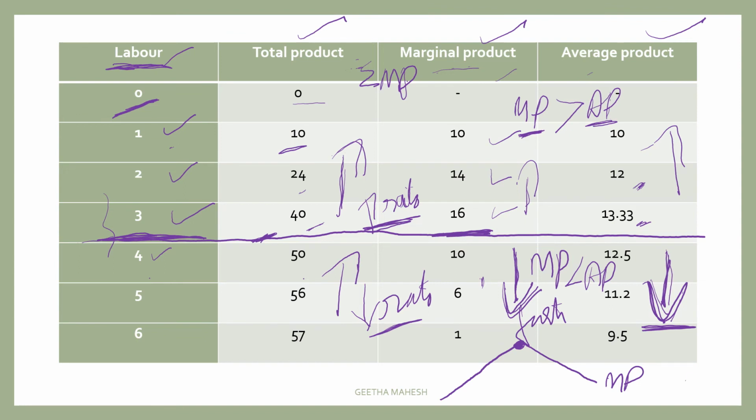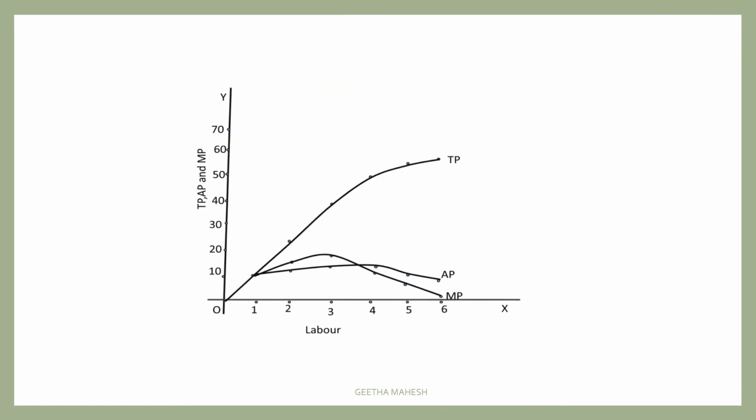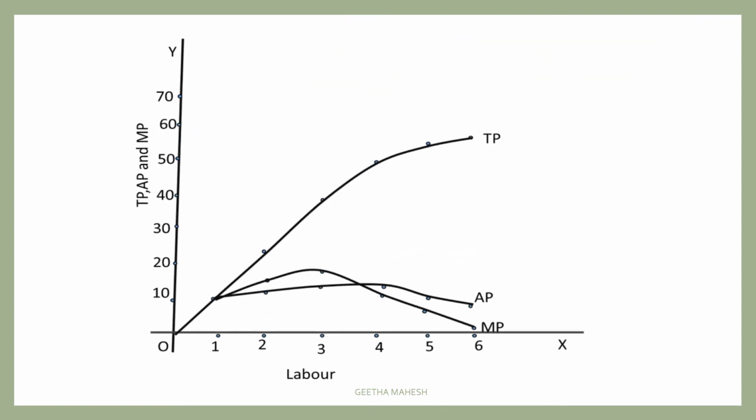The same thing we can understand with the help of a diagram. Dear students, you can see in the diagram, on the x-axis labor is measured, and on the y-axis total product, average product and marginal product are measured. TP stands for total product, AP stands for average product, MP stands for marginal product.